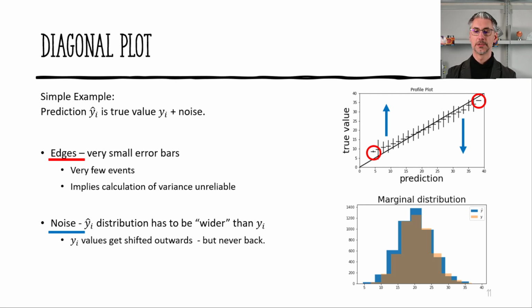y-hat distribution is always wider than y. That means that all the y values, the true values, get shifted outwards because of that noise, but never back. And that introduces the bias we observe in the diagonal plot. So as you can see, it's quite sensitive as an analysis tool.